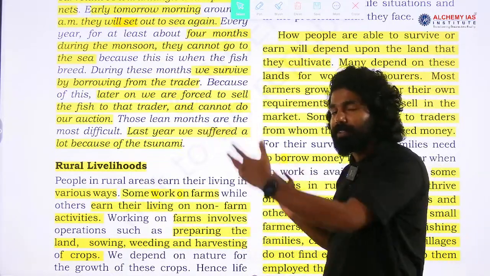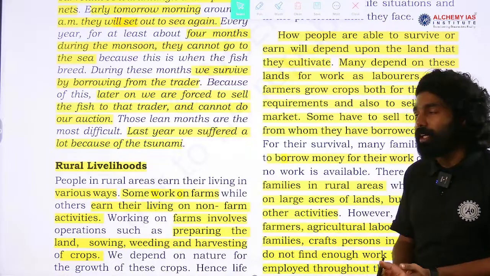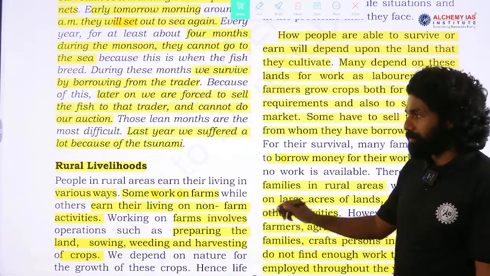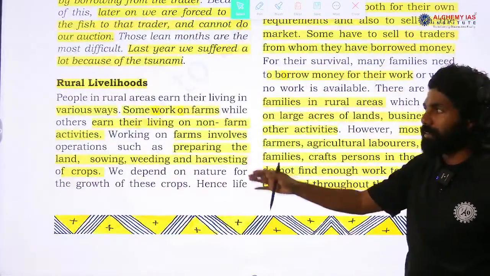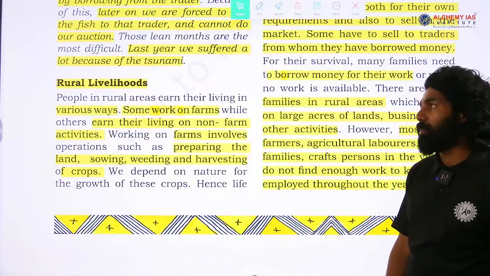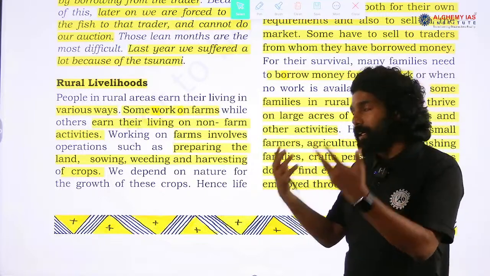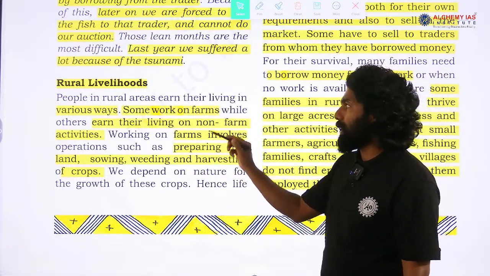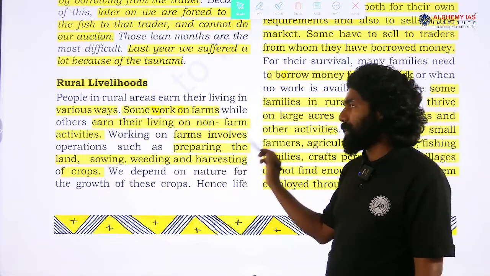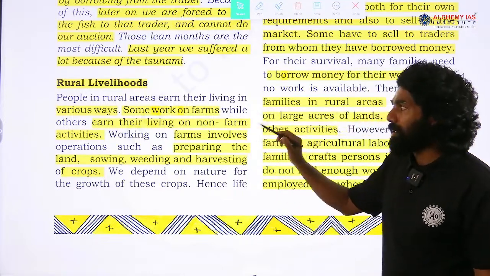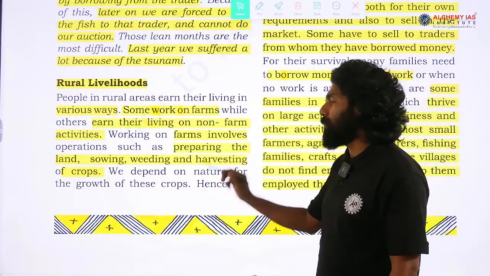So, this is an example they have given of another coastal village region in Tamil Nadu. Finally, they summarize what rural livelihood means and what activities the people in the rural areas are involved in to earn a living. People in rural areas earn their living in various ways. Some work on farms while others earn their living on non-farm activities.